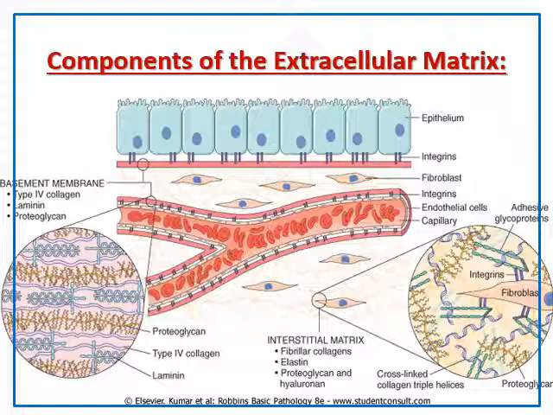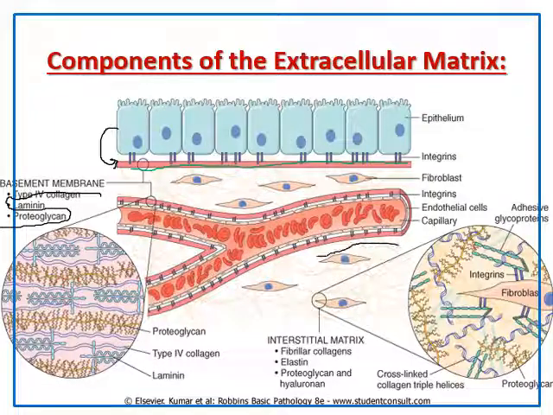Components of extracellular matrix. This is the epithelial cells, and this is the basement membrane. The basement membrane is secreted by the epithelial cells and formed of type 4 collagen, laminin, and proteoglycans. This is the interstitium, and it is formed by the connective tissue cells.